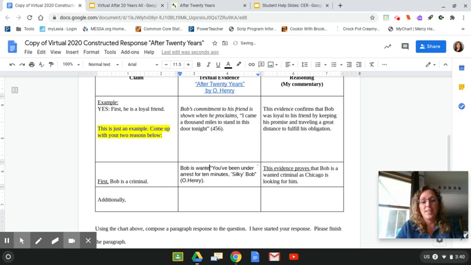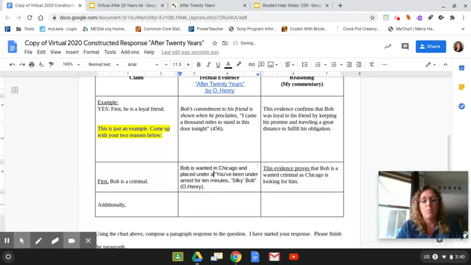Bob is wanted in Chicago and placed under arrest. You've been under arrest for 10 minutes, Silky Bob.